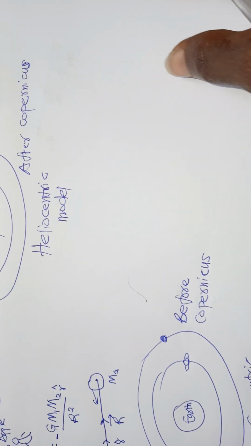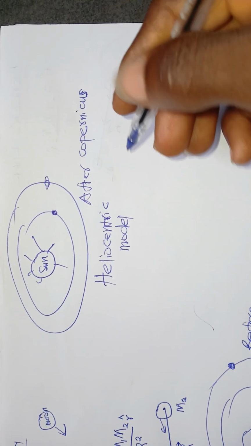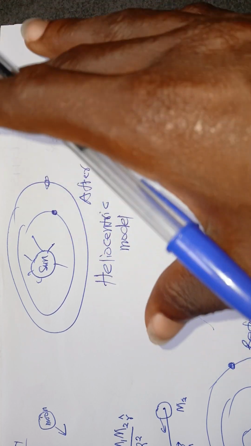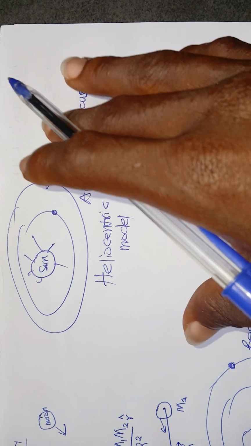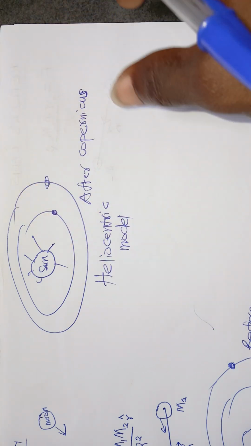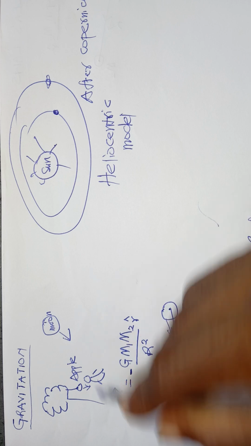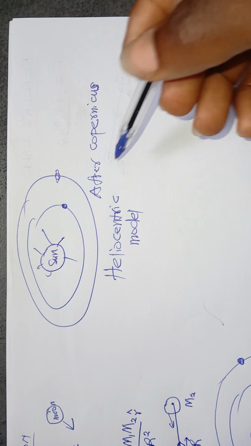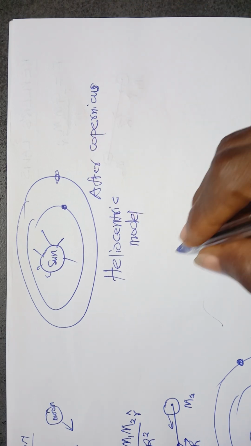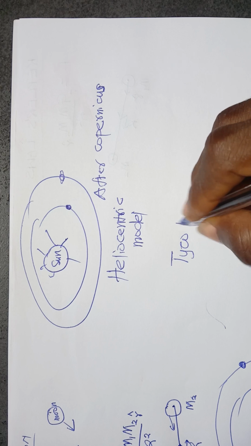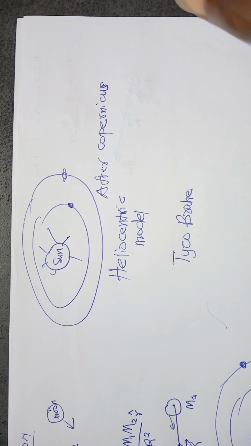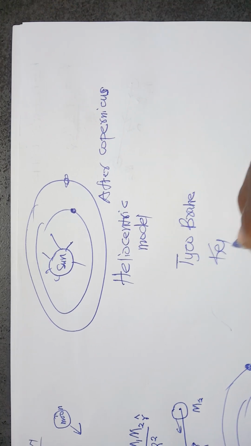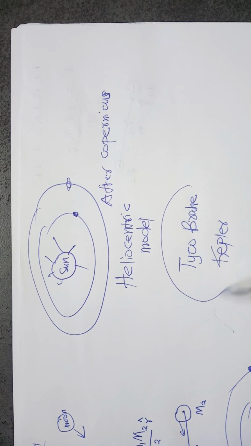In fact, the heliocentric model, as proposed by Nicolaus Copernicus, received lots of criticisms, but Copernicus held on to this model, which has stood till today. And it was the ladder on which Newton stood to formulate his gravitational law. Fast forward, based on the heliocentric model, there was a rich guy called Tycho Brahe, who had his own laboratory, and his student was Kepler. So Kepler worked in the laboratory of Tycho Brahe.